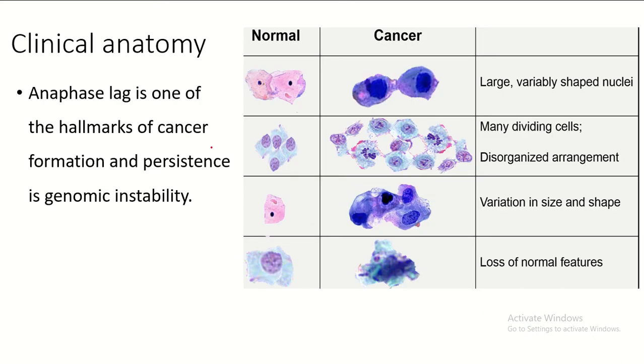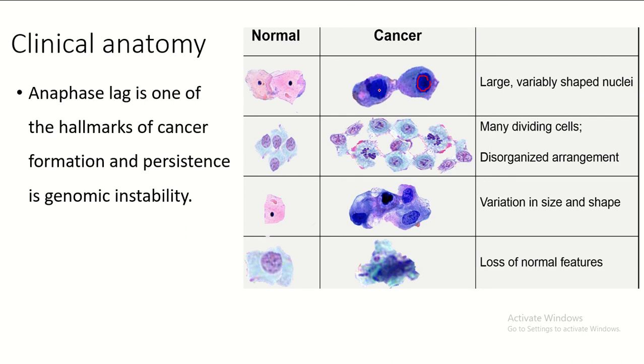Clinical anatomy. Anaphase lag is one of the hallmarks of cancer formation and persistent genetic instability. So you see here the difference between normal and cancer cells. The cancer cell is large, with variable-shaped nuclei present.